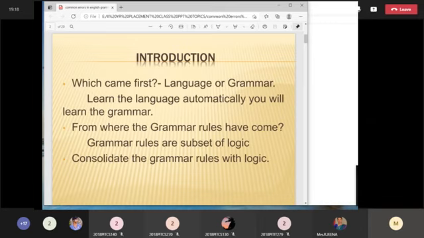And if you are using correct grammar, structured sentences, correct pronunciation, correct vocabulary, technical vocabulary, you feel proud about yourself that you are a professional student. So that is why grammar is very, very important for a professional student. Being an engineering student, grammar is very, very important to you, and it is mandatory in all kinds of competitive exams. In the language paper, grammar plays a vital role. Okay, so learn the language, and automatically you will learn the grammar.